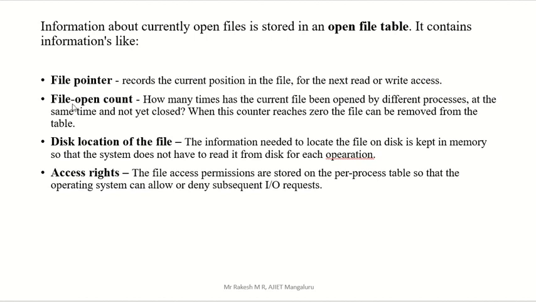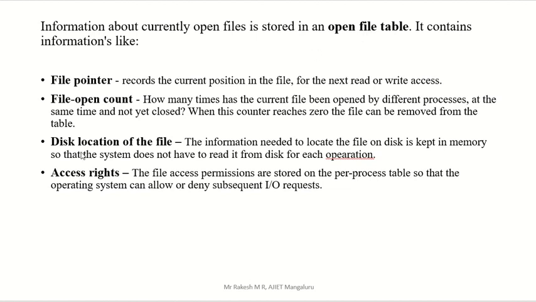Then the file open count: how many times that file is opened. Open count is how many times the current file has been opened. That concept is there in your file table.